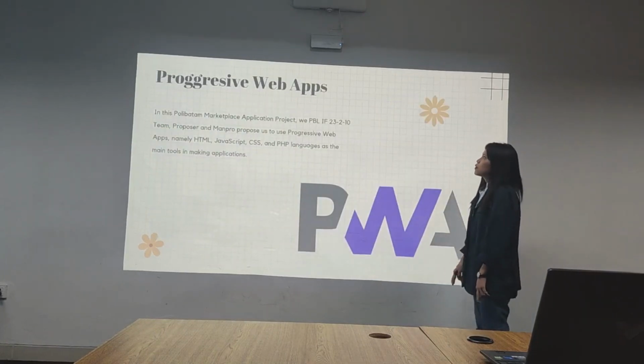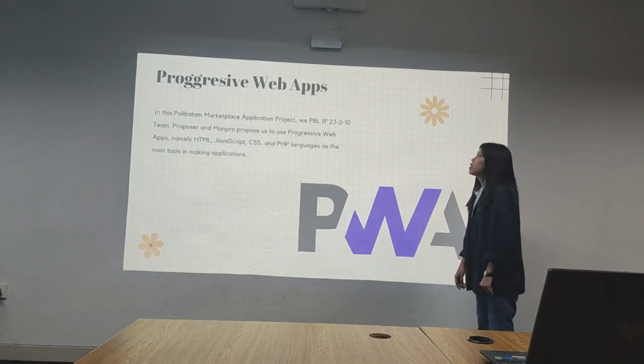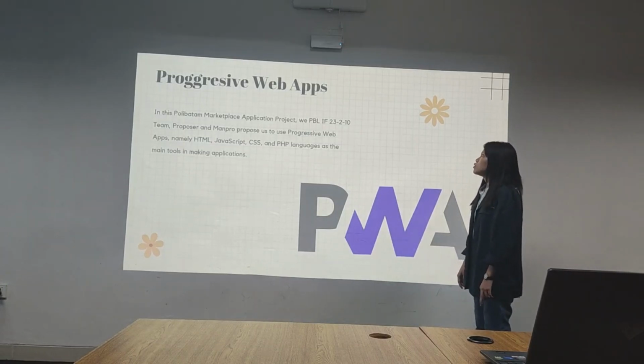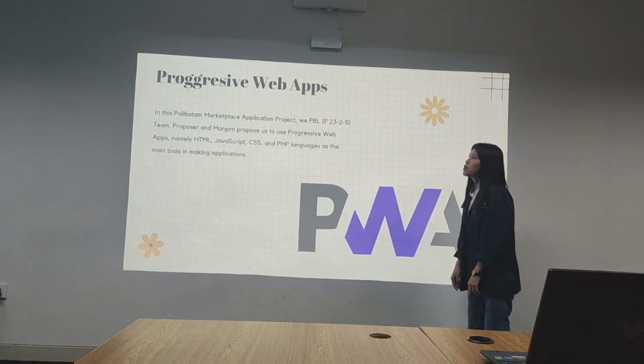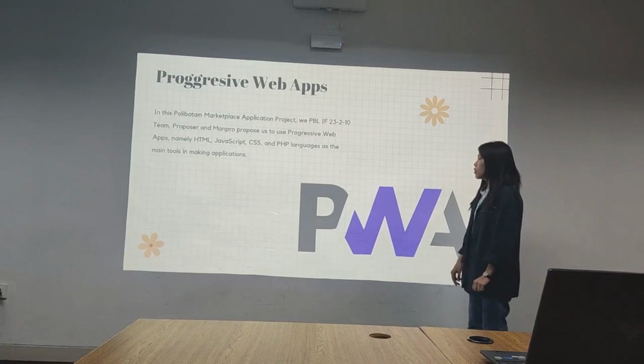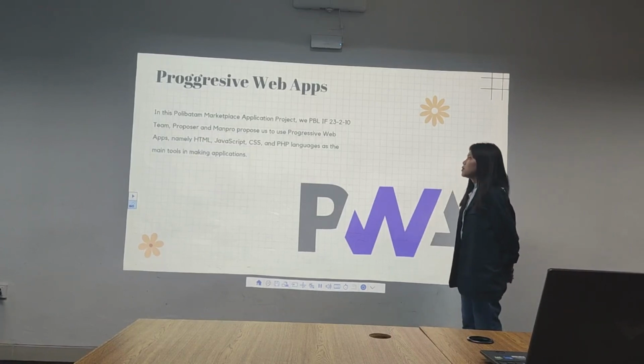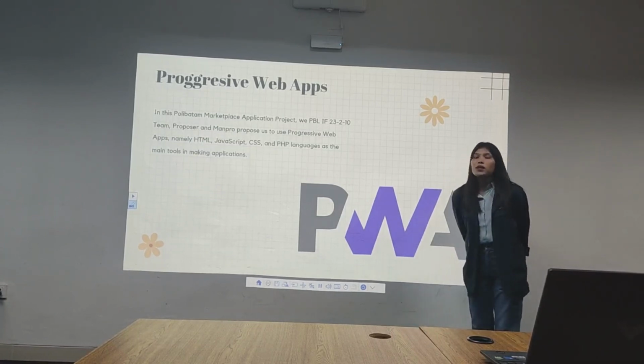For our progressive web apps, in this Polybatam Marketplace application project, we, the PBL Informatics 23-10 team, proposer and master proposed us to use progressive web apps or PWA apps, namely HTML, JavaScript, CSS, and PHP as the main tools in making the application.